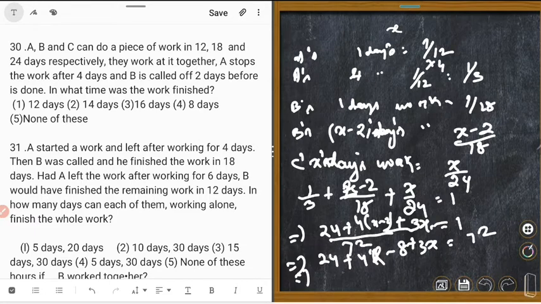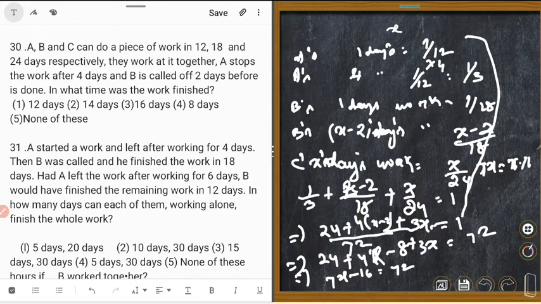This implies that 4X plus 3X is 7X, and 24 minus 8 is equal to 16, is equal to 72. Right? This implies that 7X is equal to 72 minus 16.